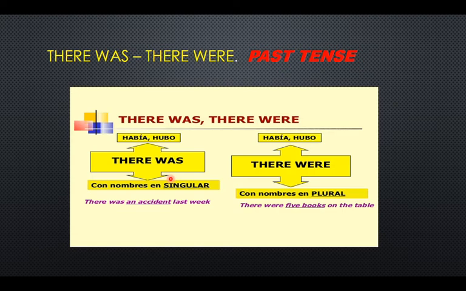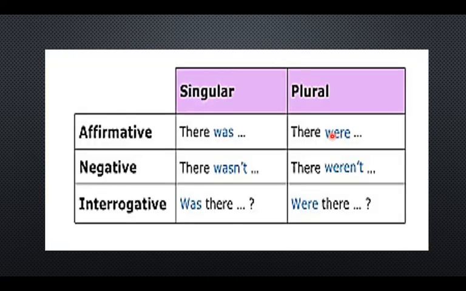Look at this. Affirmative. There was. You put here a singular element. There was a motorcycle. It's an example. Or there were. You put here a plural noun. You can say people. It's an example. It is one word, but this is a plural noun. People, children, or apples, plural also, or beds, keys, all of this.